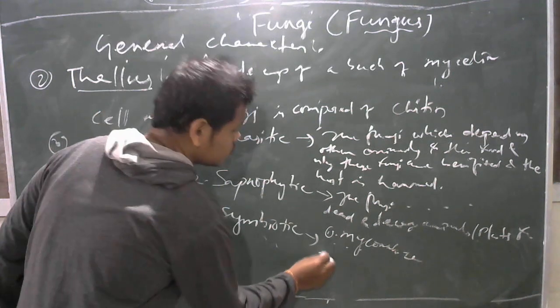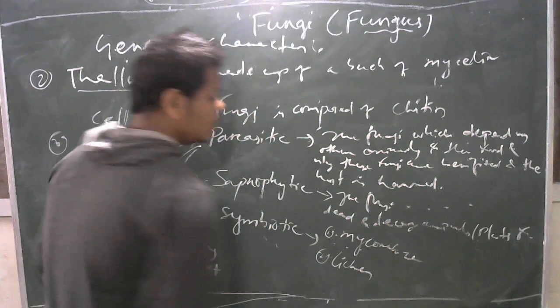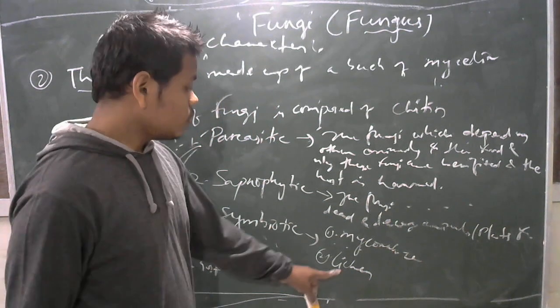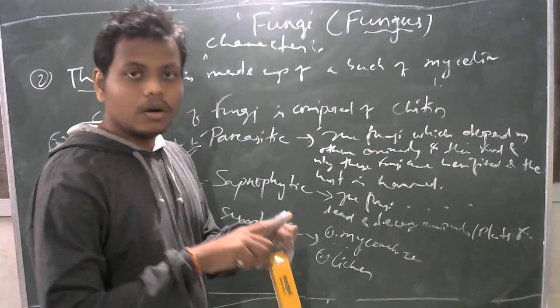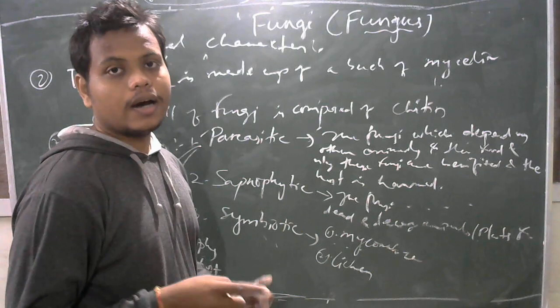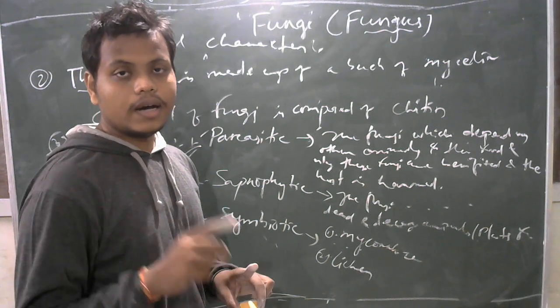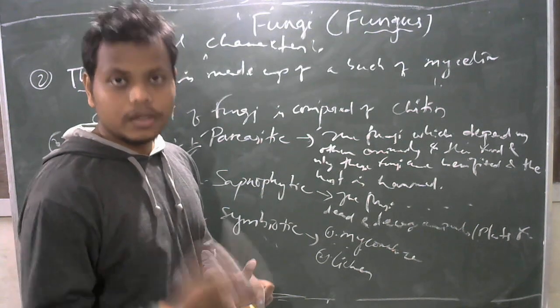That is the beneficial symbiotic association between Pinus root and fungus. Another symbiotic association is called lichen. Lichen is the best pollution indicator. In lichen, the fungus provides the shelter, and algae are present inside the fungal shelter and provide the nutrition.